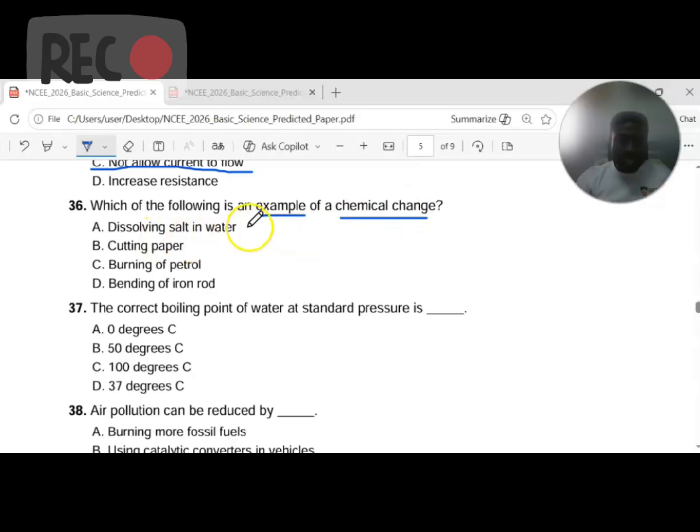Now, dissolving salt in water, we can reverse this using the evaporation method of separation technique. Cutting paper, if I cut paper, I can glue or sellotape it back, so it's not a chemical change. Burning of petrol is the chemical reaction here, because petrol, when combusted in vehicles or other machines, cannot be regained. But bending of iron can be straightened with other tools.